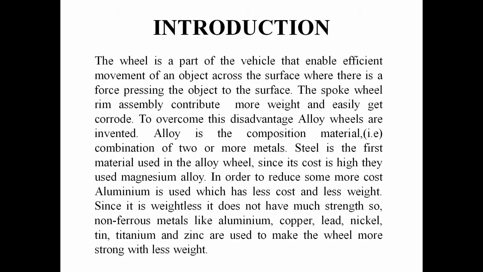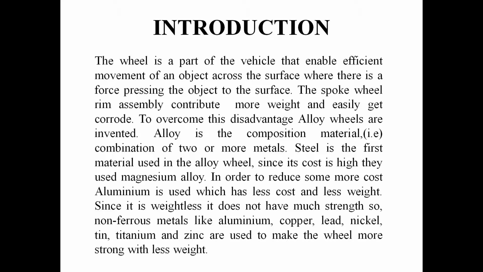These non-ferrous materials are used to improve the strength of the wheel and reduce the weight of the wheel. To overcome the drawback in the steel, a non-ferrous metal like magnesium is used in the wheel industries. The magnesium metal has less weight and the strength of the material is good. To reduce the weight of the wheel, aluminum metal is used.